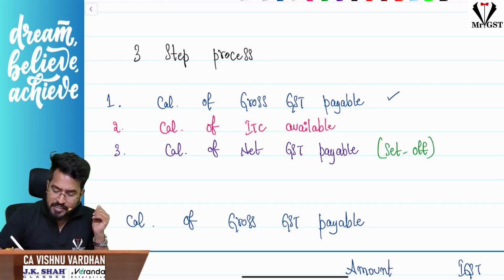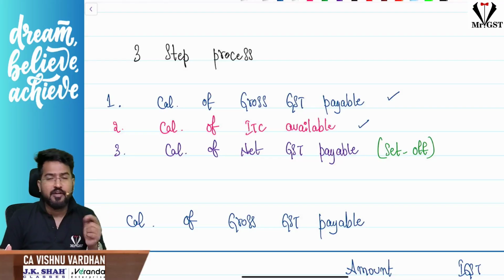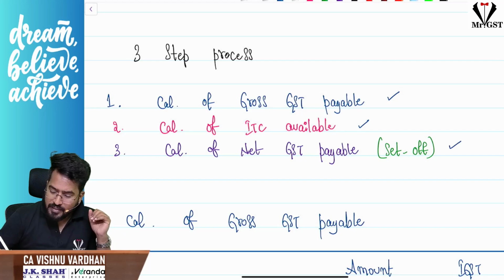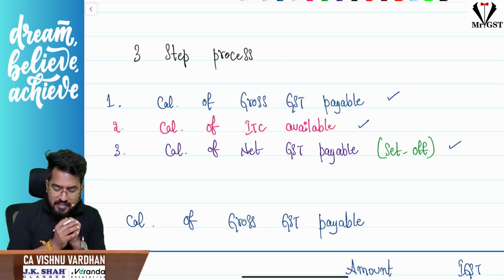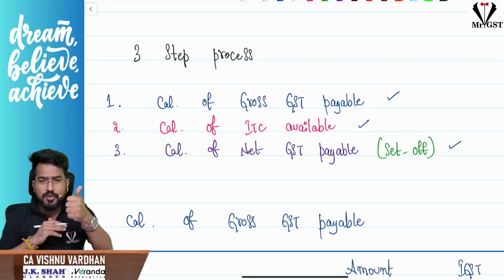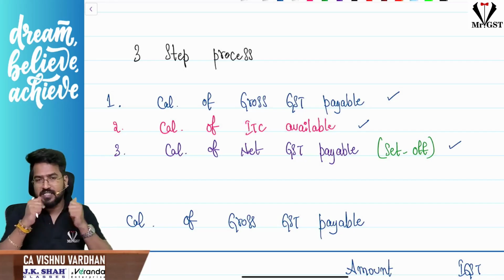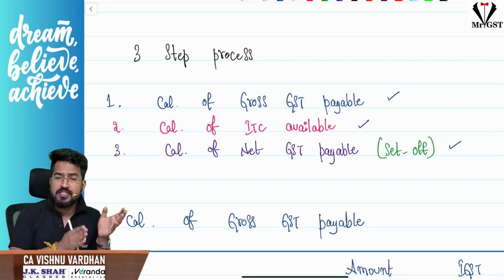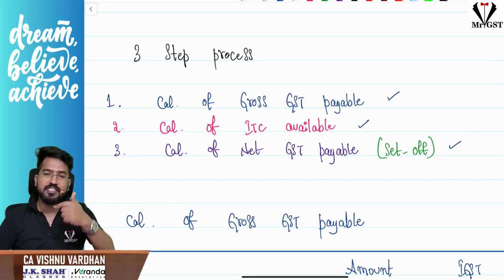Next, second step is calculation of ITC available. For getting ITC available, sir, you should decode all the purchases which are given in the information in the question. Then we'll get ITC available. And final step, set off them. Now please understand, sir, for going through these steps, what are the fundamental things which we need? Sir, we should know what is sale, what is purchase first. And when you know what is sale, what is purchase, you should know which is intrastate, which is interstate.